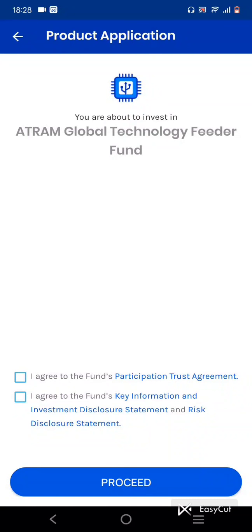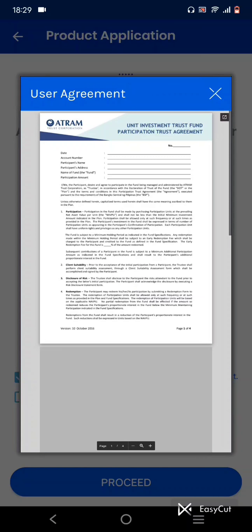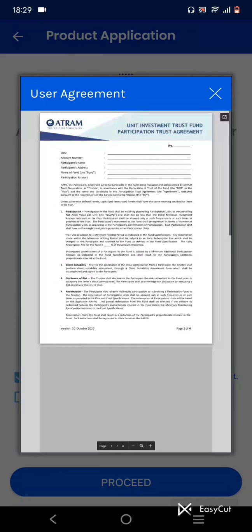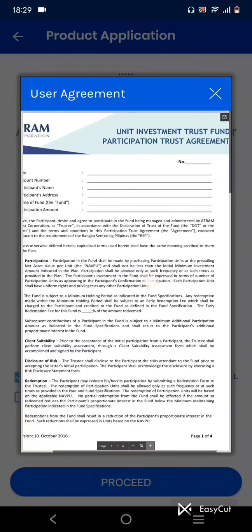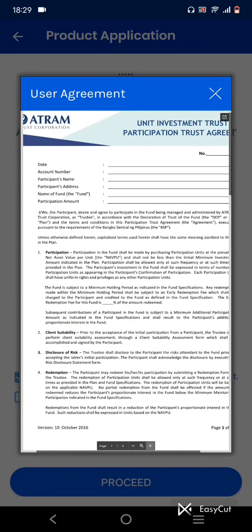So we'll click the user agreement, and we will read it. Here, as you can see, there's the unit investment trust fund participation trust agreement. Here, the number, the date, the account number, participant's name, participant's address, name of fund, then participation amount. Here, I or we, the participant, desire and agree to participate.